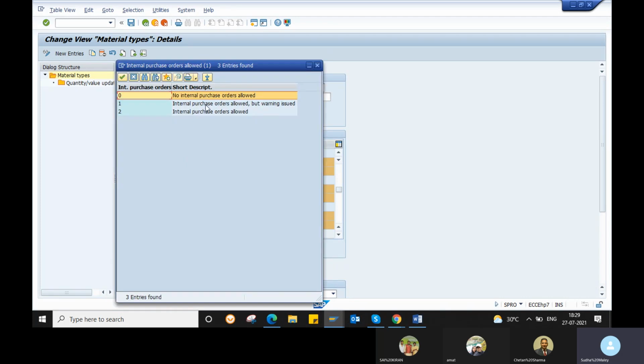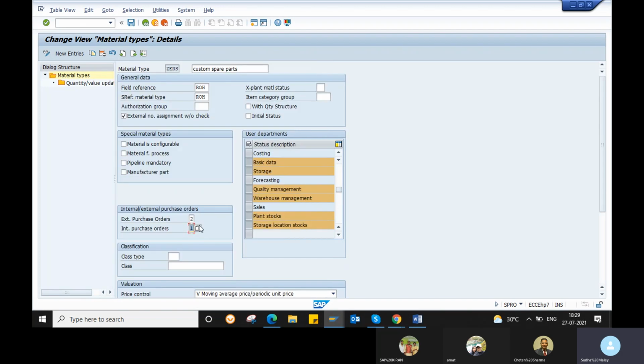If you want internal procurement but with a warning message triggered, you select 1. If you want internal procurement, you select 2. Like this, you choose whether you require internal or external procurement. So the procurement type is also one of the controls, dependent on your material type.